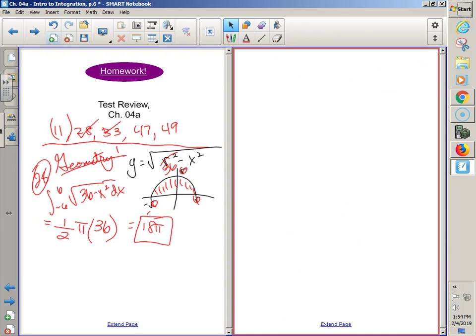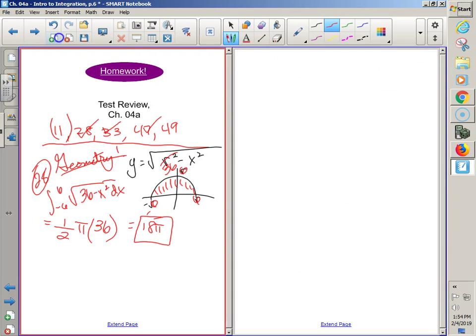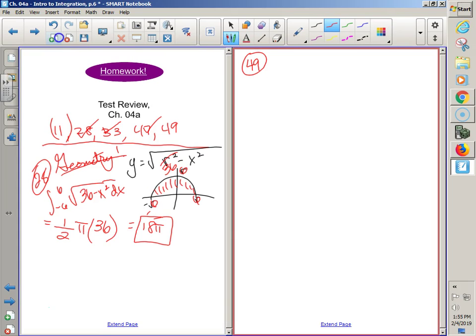Number 49. It is a fundamental theorem of calculus part 2. Did I say something about fundamental theorem of calculus part 2 for tomorrow?